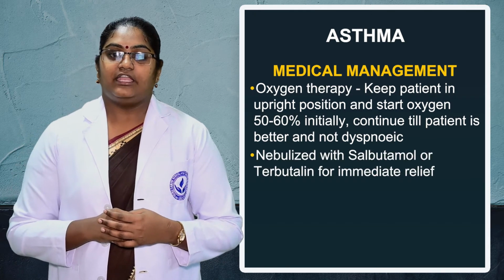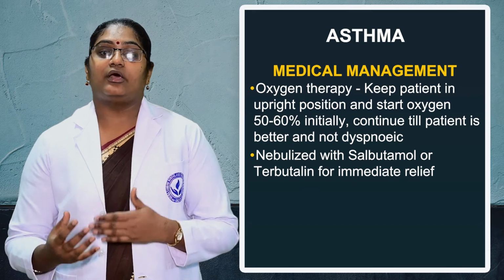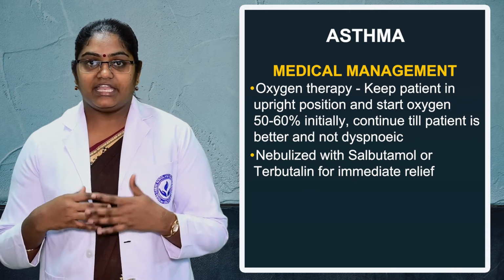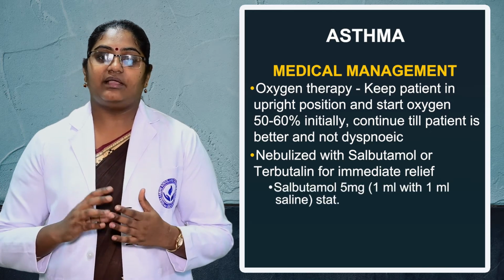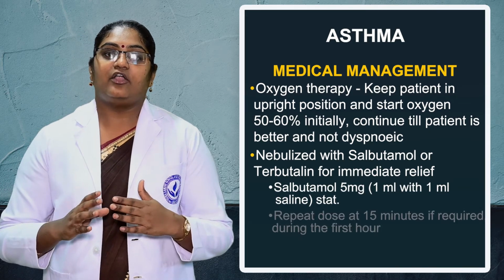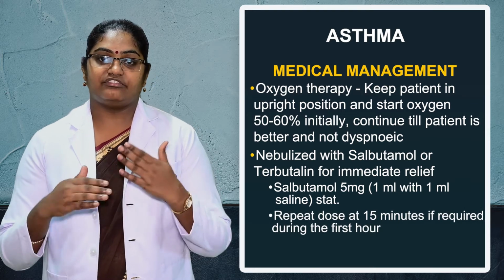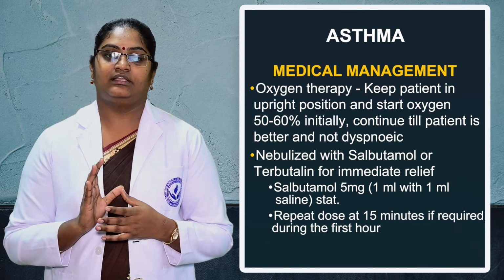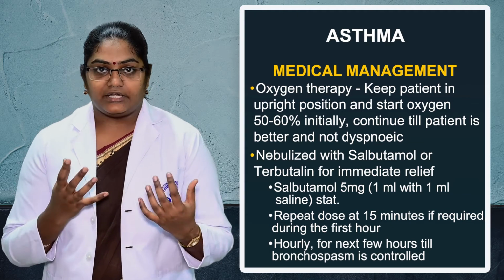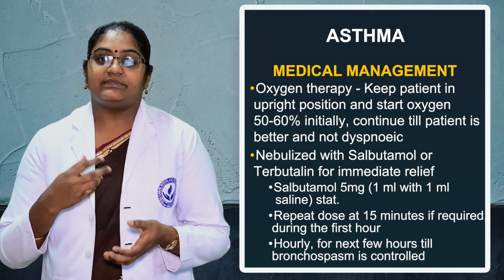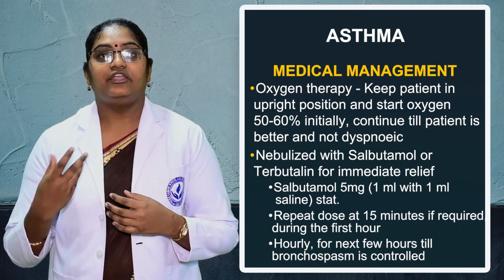Second one is nebulization with salbutamol or terbutaline for immediate relief. Salbutamol 5 mg, that means 1 ml with 1 ml saline. We have to repeat the dose at 50 minutes if required during the first hour, and hourly for the next few hours till bronchospasm is controlled. Up to the time the bronchospasm is controlled, we have to provide the nebulization.